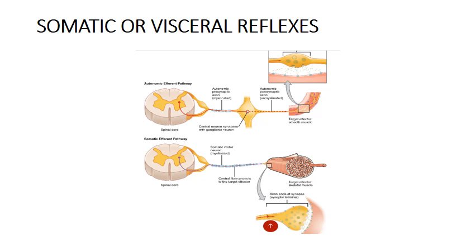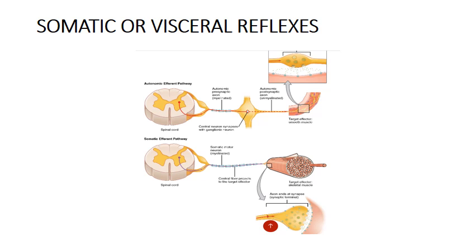In most instances, the sensory component of the reflex arc in both these reflexes will be the same. The sensory neuron or the receptor side will be the same in most instances, but in a few instances it may vary.